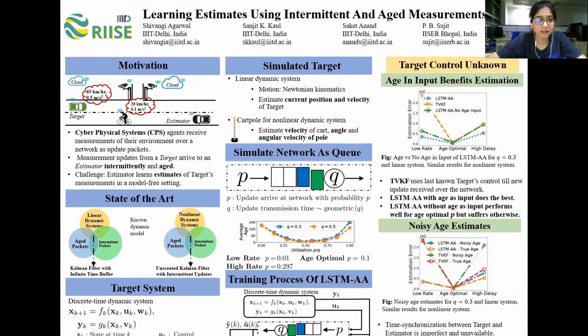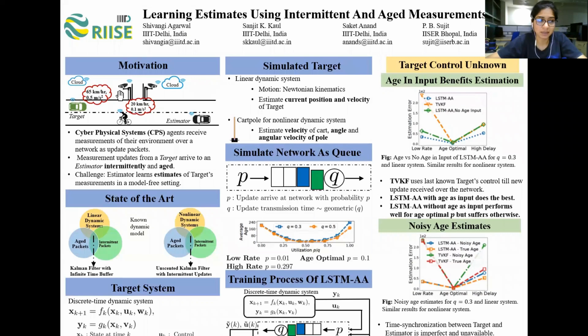I, Shivangi Agarwal, will present our poster Learning Estimates using Intermittent and Aged Measurements, which I have done with other faculty from IIIT Delhi, Dr. Sanjit Kaul, Dr. Saket Anand, and Dr. P.V. Sujit. Cyberphysical systems have agents which receive measurements of states of other agents of interest and their control commands